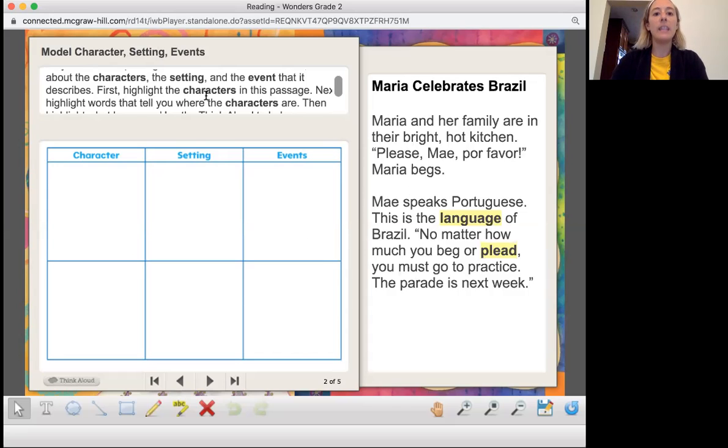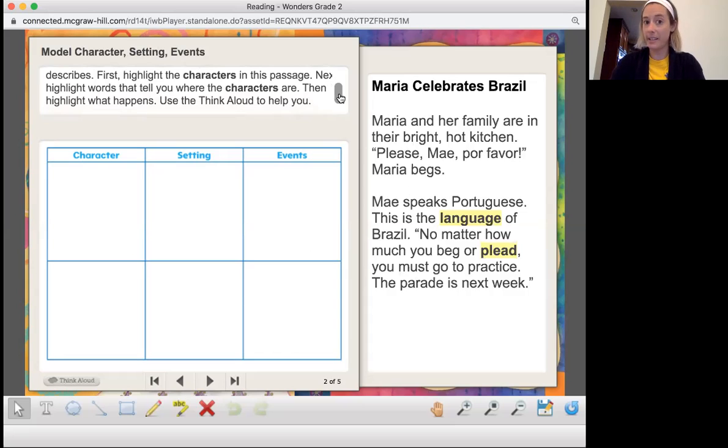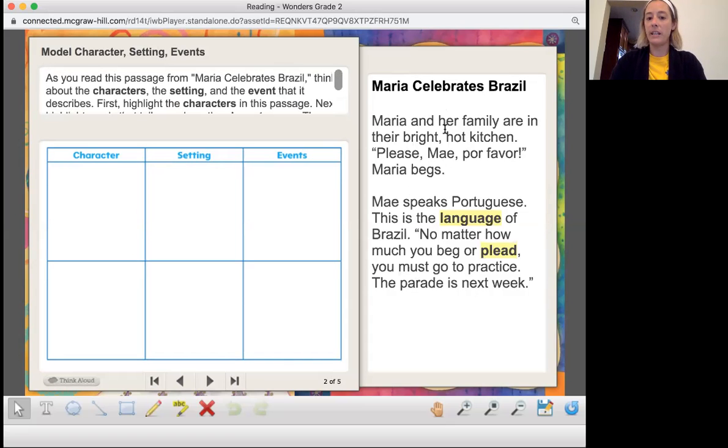First, highlight the characters in the passage. Next, highlight words that tell you where the characters are, the setting. Then highlight what happens, the events, okay? So let's first reread this passage from Maria Celebrates Brazil.